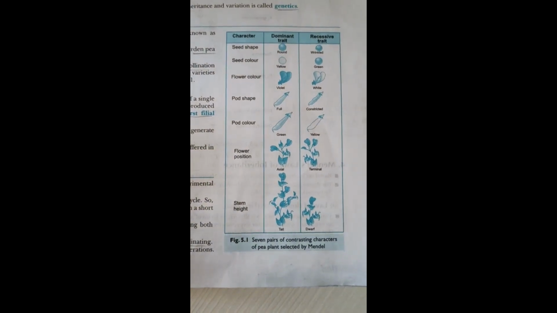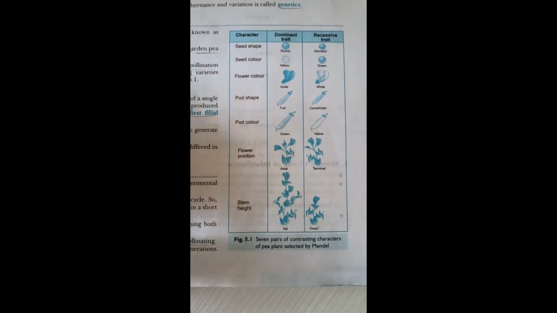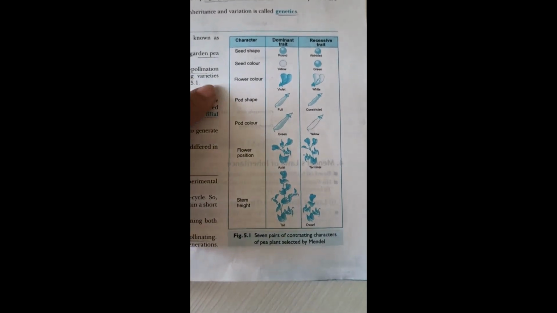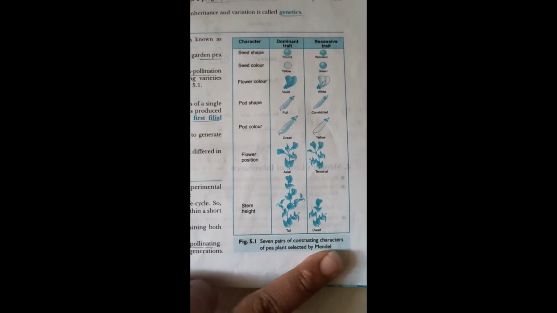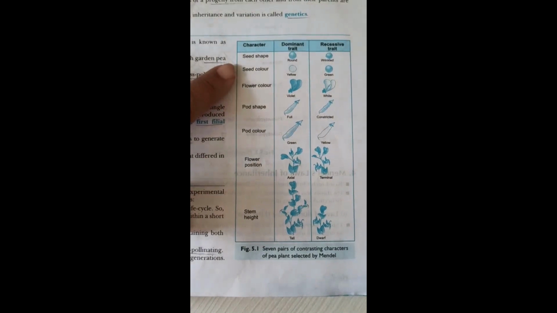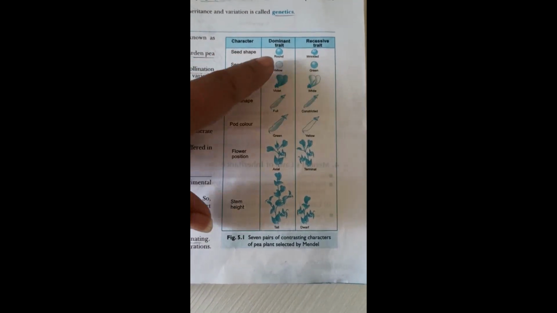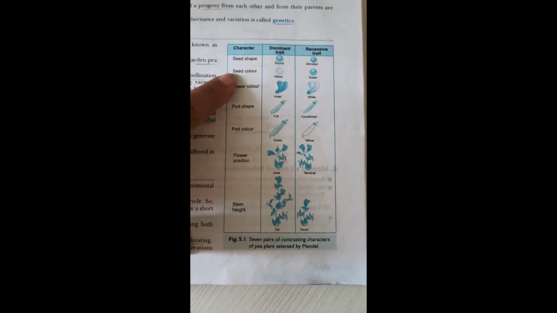Mendel conducted artificial pollination or cross-pollination experiments using several true breeding varieties. He took 7 pairs of contrasting characters. Which are the characters? Let us see. First is seed shape: round and wrinkled. Second is seed color: yellow and green.